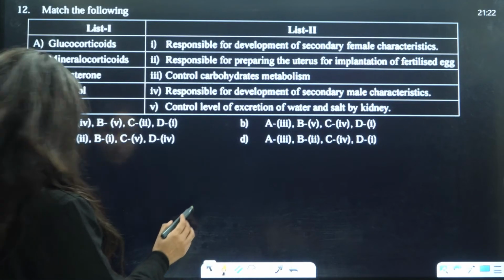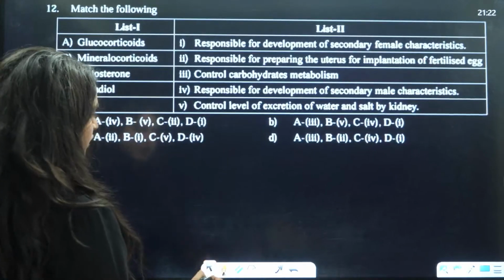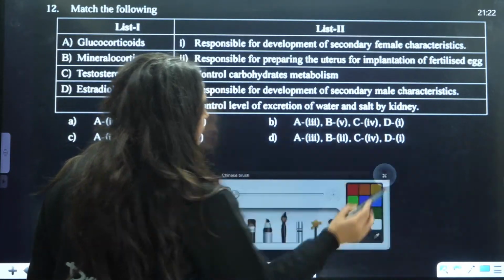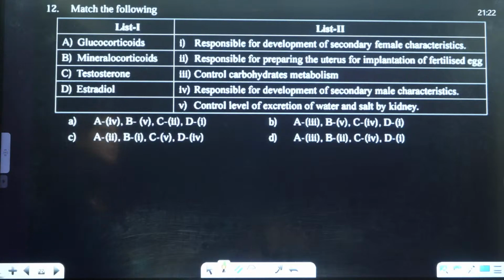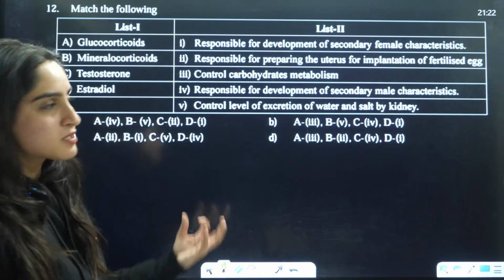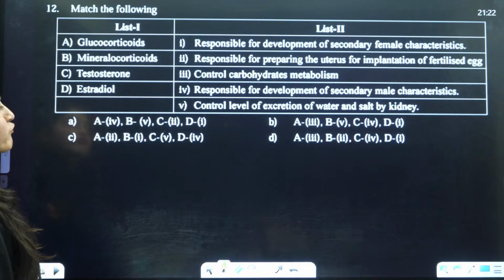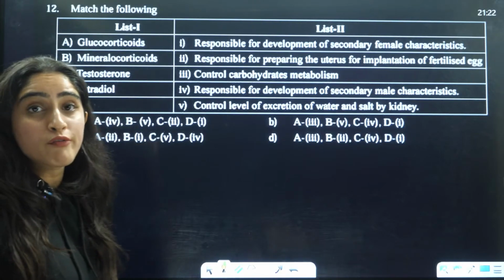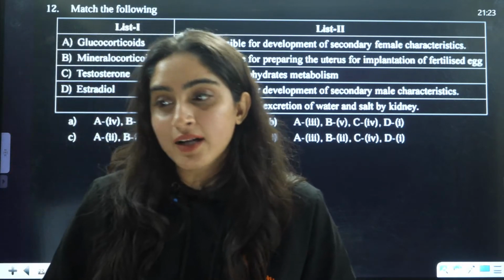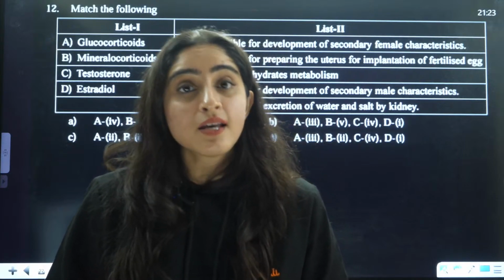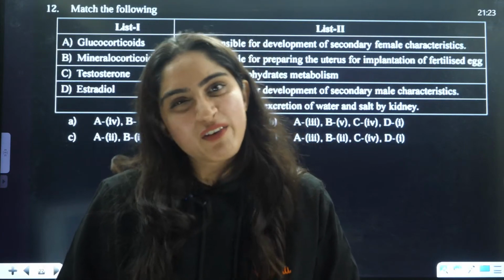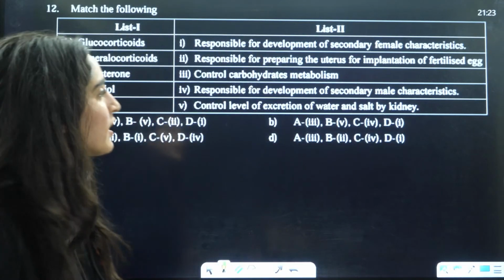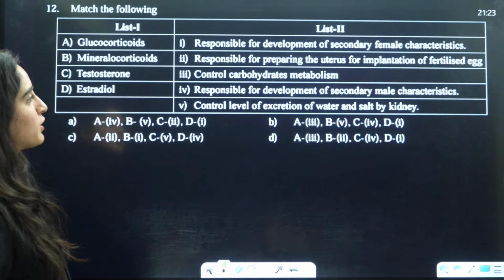Okay, next we have, you need to match the following things here. This is basically from biomolecules, regarding the hormones. If you talk about the hormones here, everybody, those who are from medical background will find it very easy. From non-medical background, they will find it very tough. Okay, so let's do it this way.